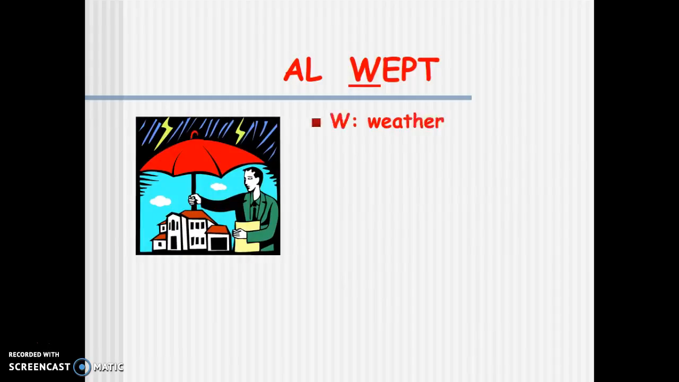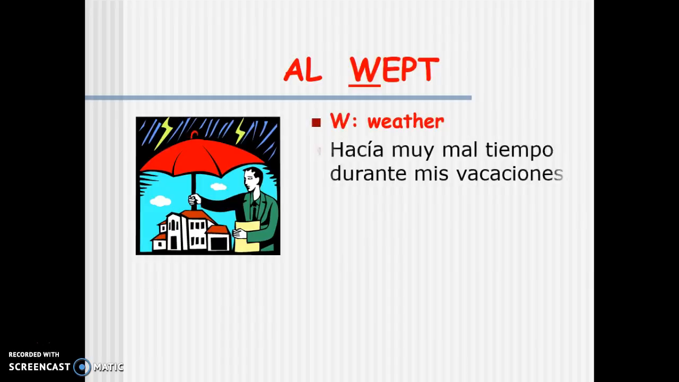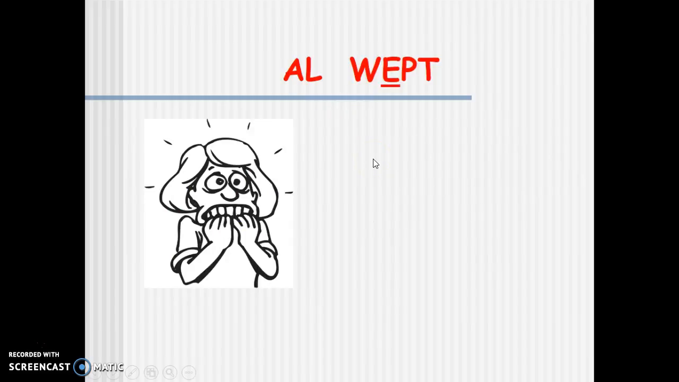Let's look at the W. Weather. Anytime we want to express weather, we use the imperfect, not the preterite. Hacía muy mal tiempo durante mis vacaciones. The weather was really bad during my vacation. We're talking about the weather, so we use the imperfect, hacía. All right, the E, emotional state.